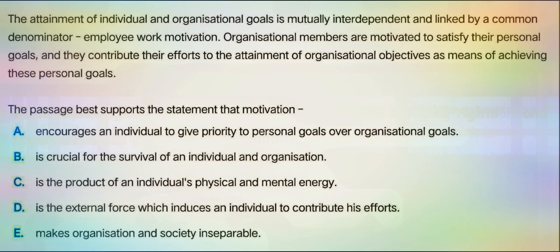Let's read the passage again to make it more clear. The attainment of individual and organizational goals is mutually interdependent. Now, what does this part of the text say? It says that an individual employee has his or her own goals. Also, when he works in an organization, the organization has its goals. Now, the personal goals of the employee and the organization's goals are mutually interdependent. They depend on each other.